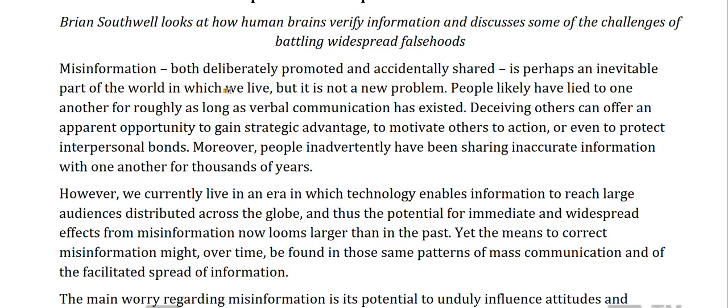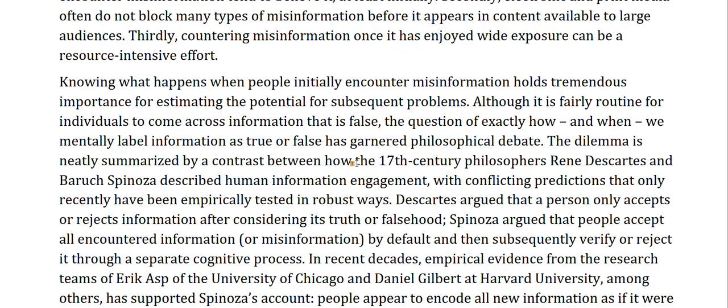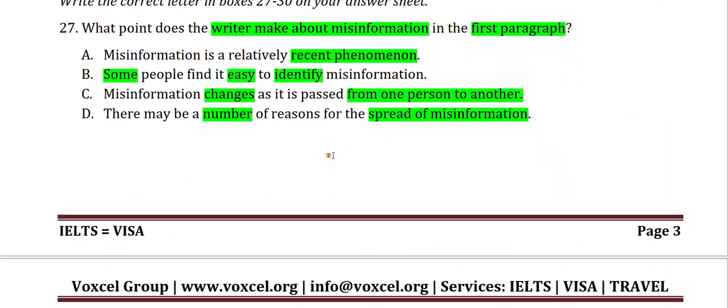Misinformation, both deliberately promoted and accidentally shared, is perhaps an inevitable part of the world in which we live, but it's not a new problem. This cancels out the first option, because the first option says recent phenomenon, but it is clear that it is not recent but an older phenomenon. So this cannot be our answer.